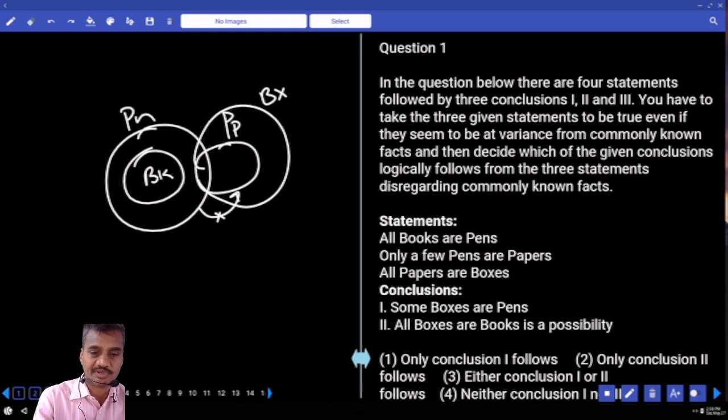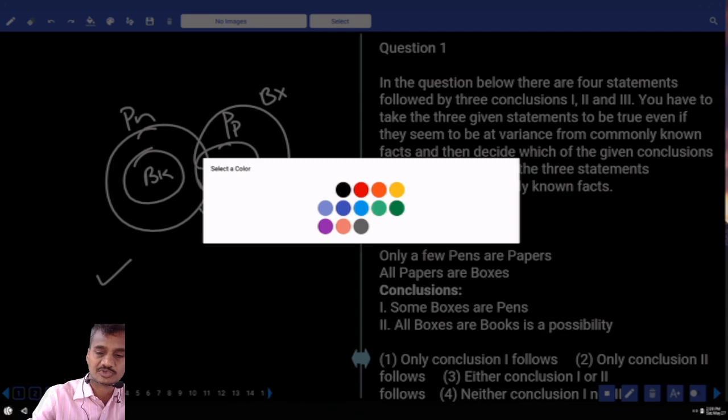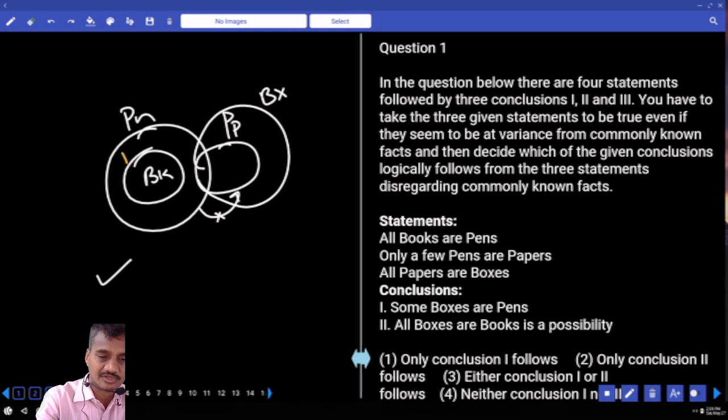Some boxes are pens is definitely true. And all boxes are books is a possibility. Now this entire box must be part of this book. Tell me, is it possible or not? This entire box must be part of this one. Here, this entire pen cannot be part of paper, but paper can be a part of this pen, isn't it?